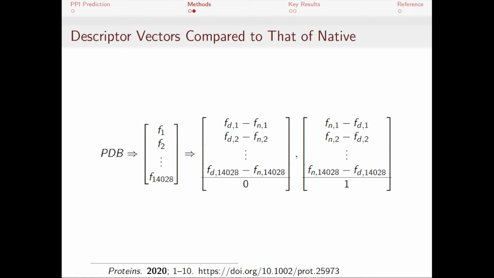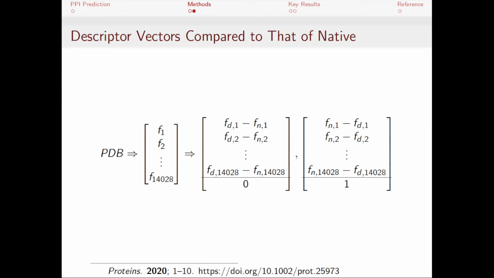However, the vectors directly generated using this method would not be suitable for training a machine learning model because we only have one native structure compared to the 1,000 decoy structures. Therefore, the model trained would have a very detailed information about incorrect solutions, but not a lot of information on correct solutions. To handle the heterogeneity in the data, we use the comparison concept between these vectors.